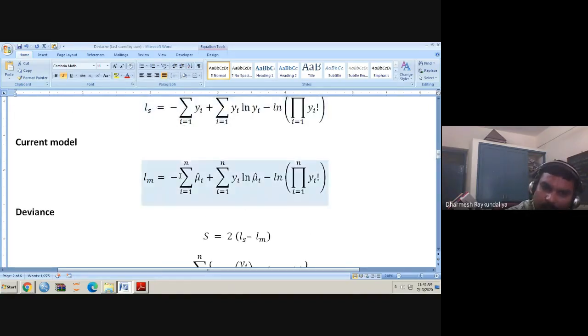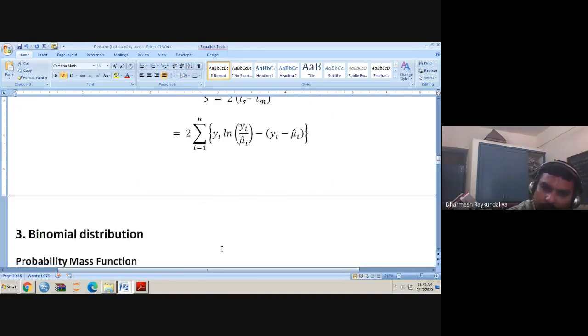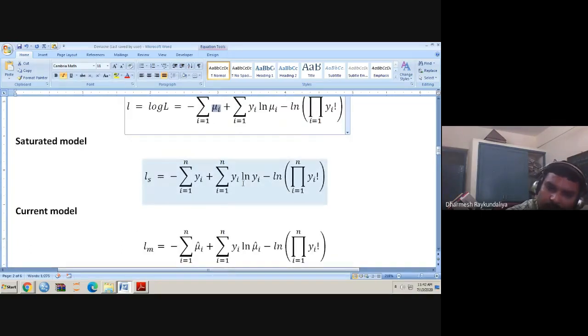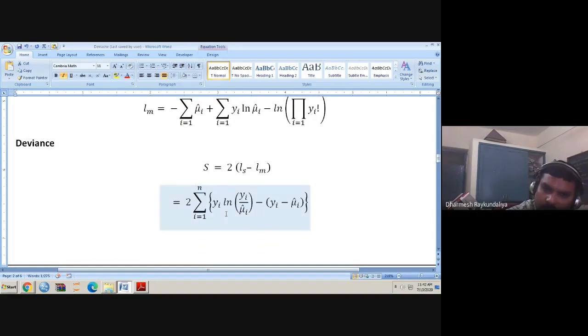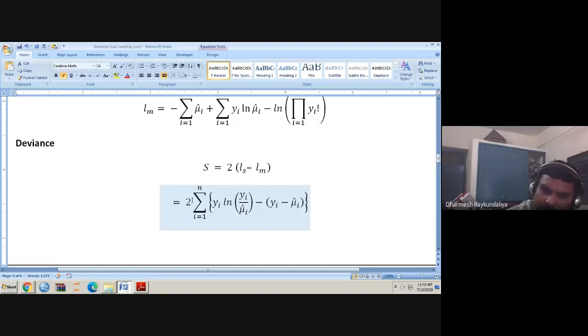Here the term is yi, but ln yi minus ln mu i cap is ln of yi upon mu i cap. I have written this term first, and the other quantity is minus of yi minus mu i cap, and it is all multiplied by two. So this gives the deviance form for the Poisson distribution.